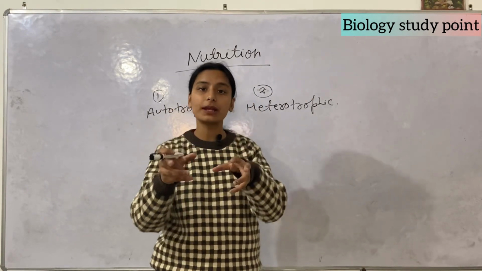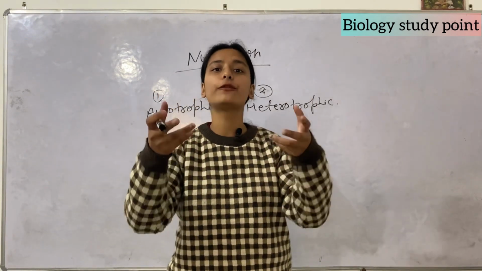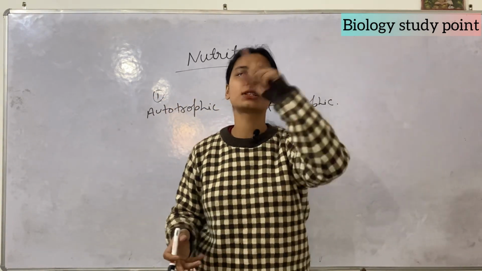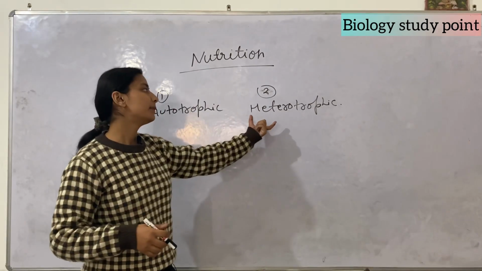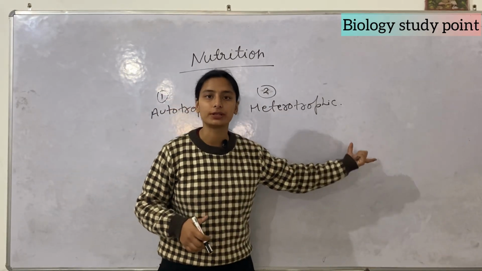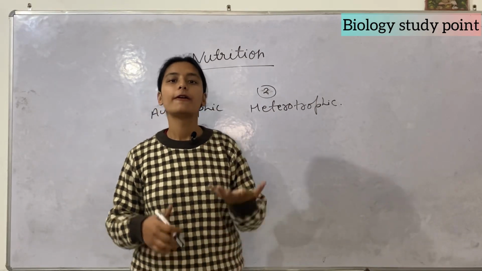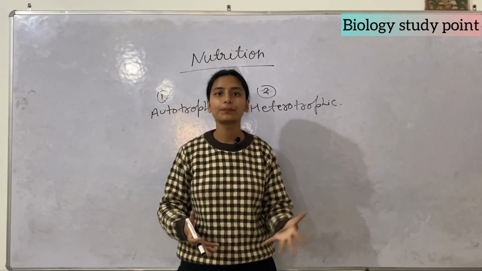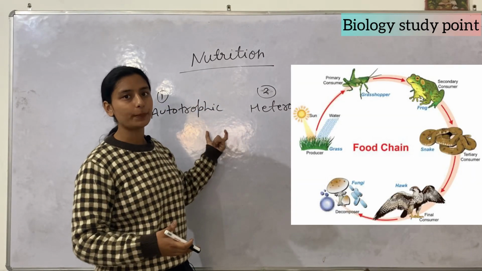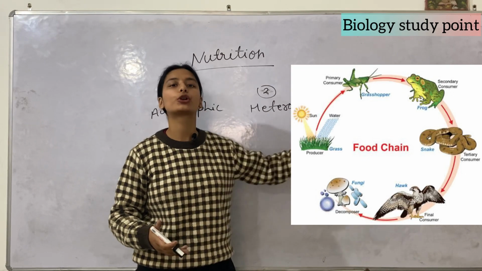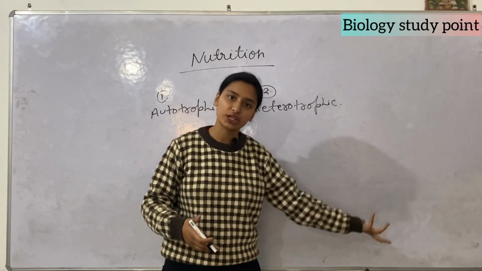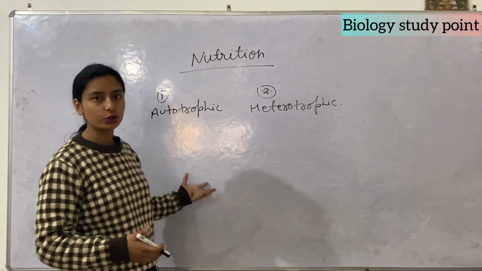Chlorophyll is a green pigment which helps the plant make its food by itself, and this process is called photosynthesis. Next is heterotrophic nutrition. Heterotrophic nutrition is found in those organisms which are dependent on autotrophs for their nourishment, growth, development, and functioning.